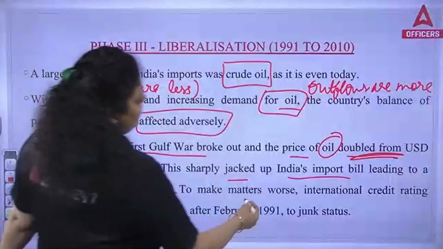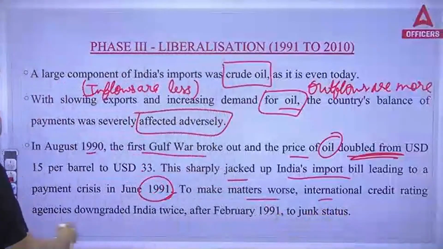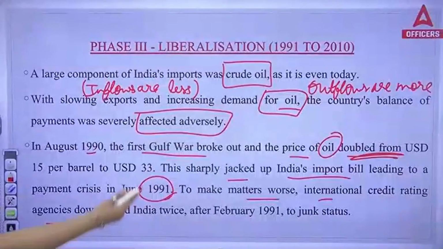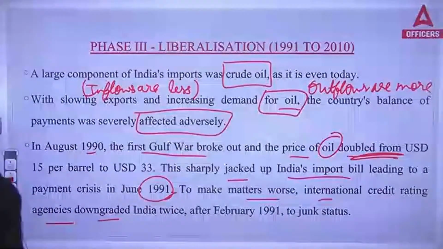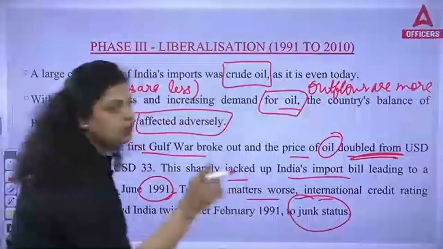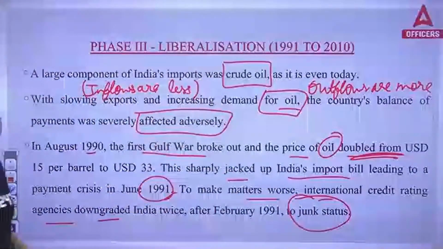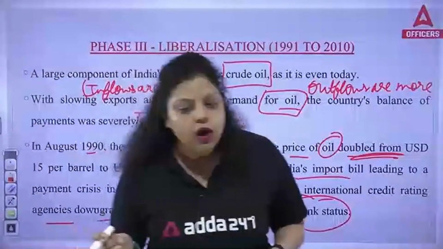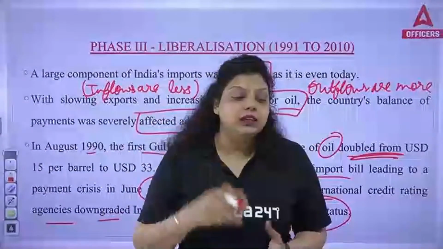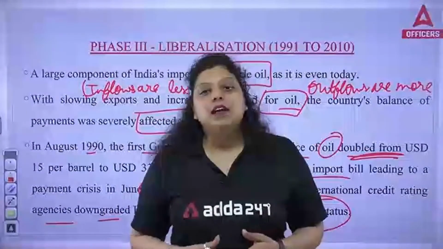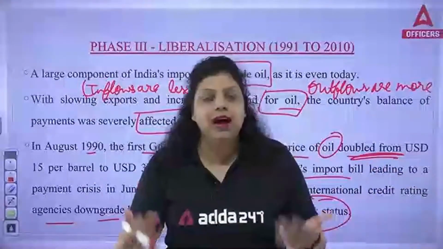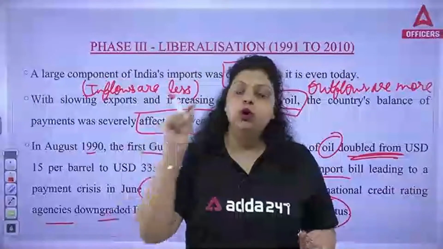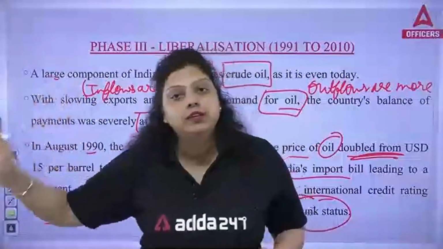To make matters worse, international credit rating agencies downgraded India twice after February 1991 to junk status. Junk status means it is very risky to lend to the country. Credit rating agencies provide ratings to countries, companies, banks, or even individuals on the basis of their credit history.